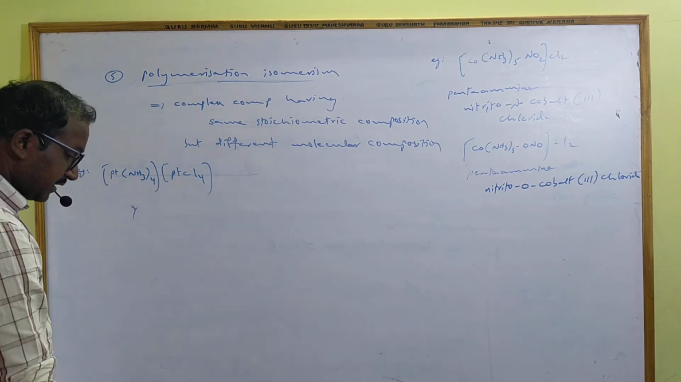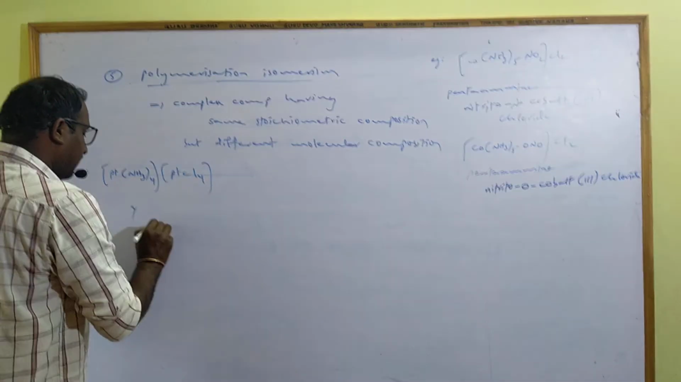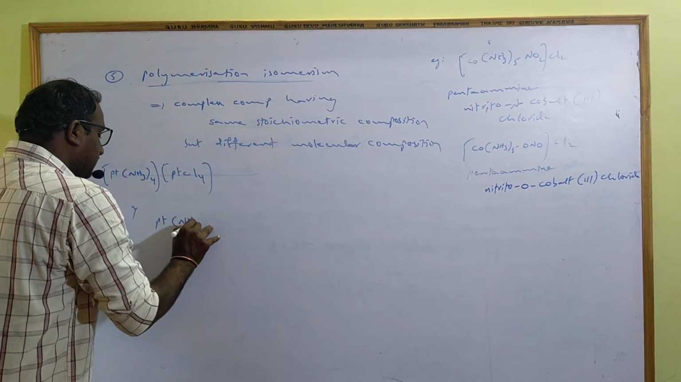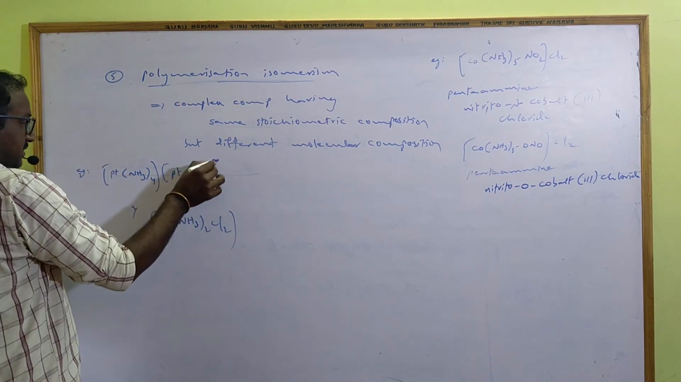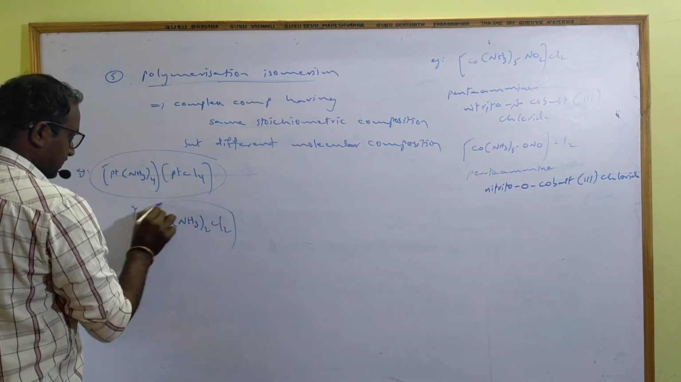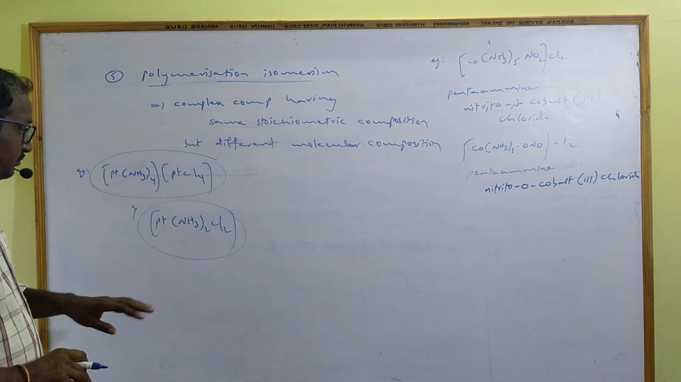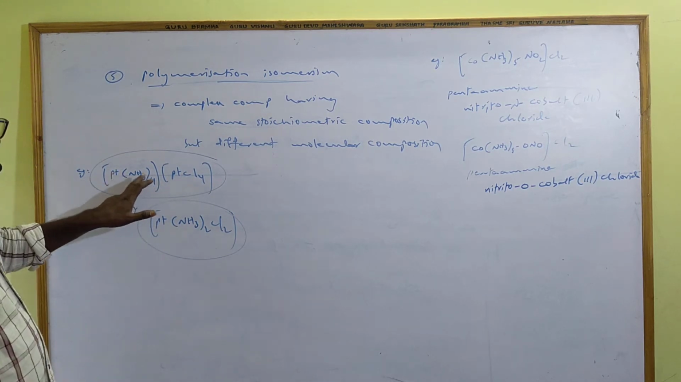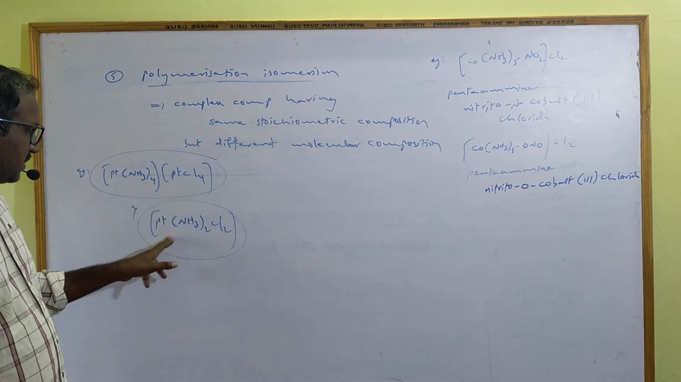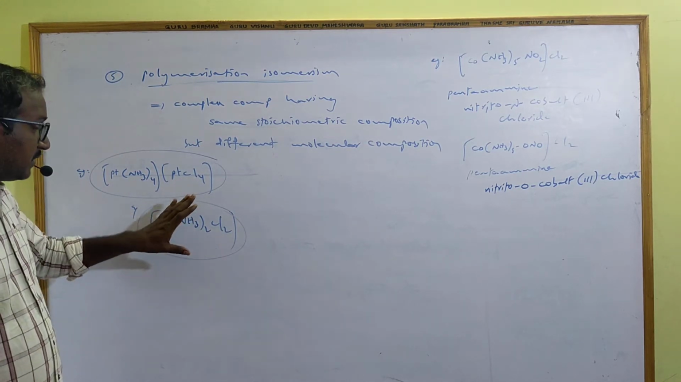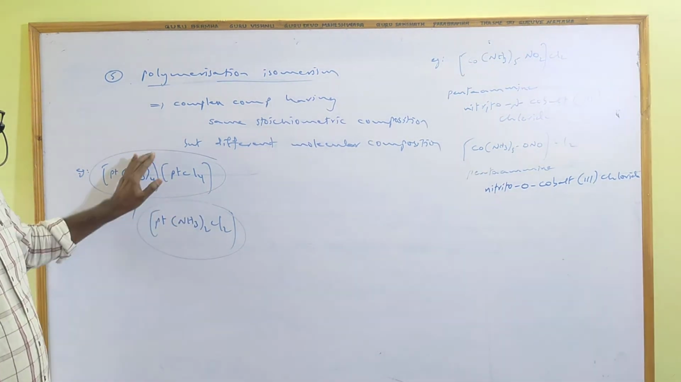And if I write this one as platinum NH3 taken twice Cl2, this is another complex. This is one complex, this is another complex. Between these two, if you observe, 1 platinum means total 2 platinums, 4 ammonia, 4 chlorines. Here 1 platinum, 2 ammonia, 2 chlorines. The stoichiometric composition is same in both these cases.